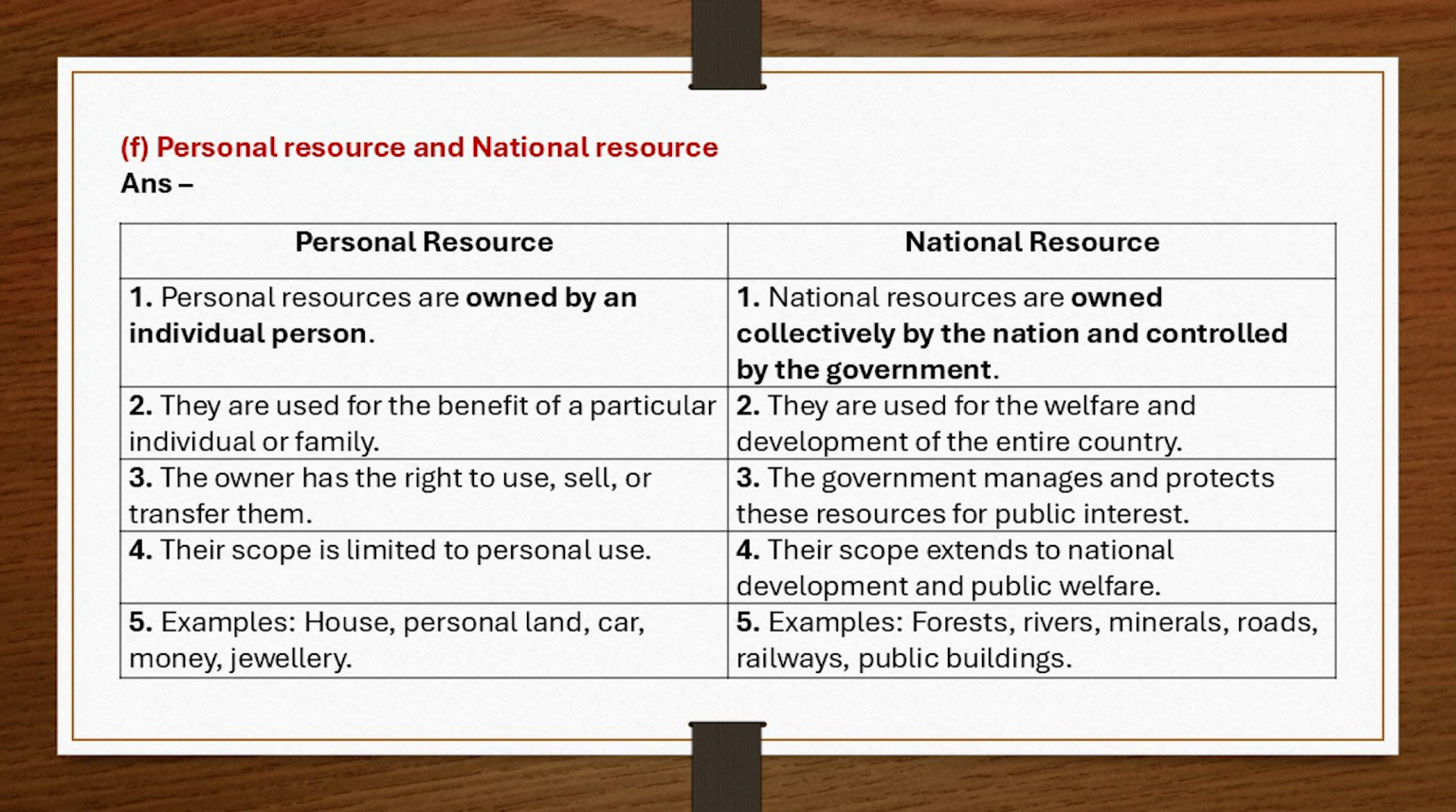3. The owner has the right to use, sell, or transfer them. 3. The government manages and protects these resources for public interest. 4. Their scope is limited to personal use. 4. Their scope extends to national development and public welfare. 5. Examples: house, personal land, car, money, jewelry. 5. Examples: forests, rivers, minerals, roads, railways, public buildings.